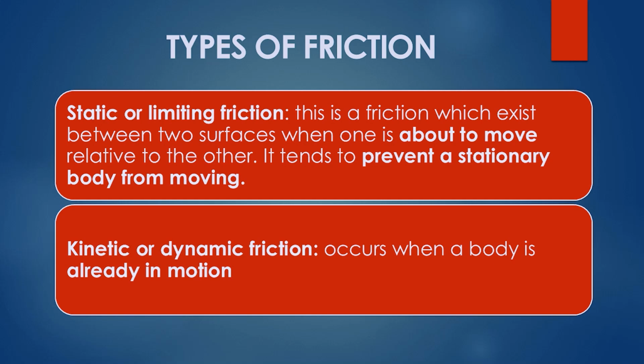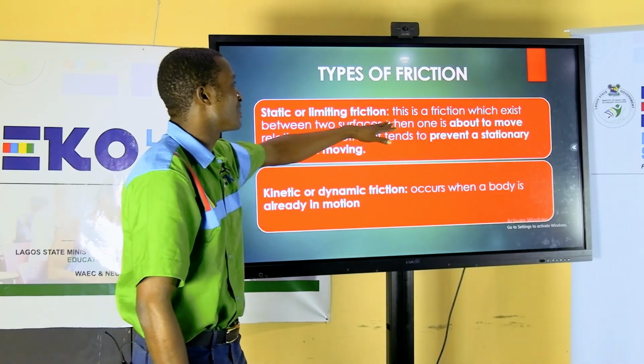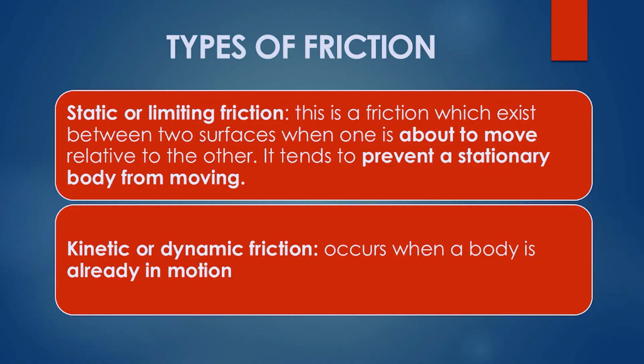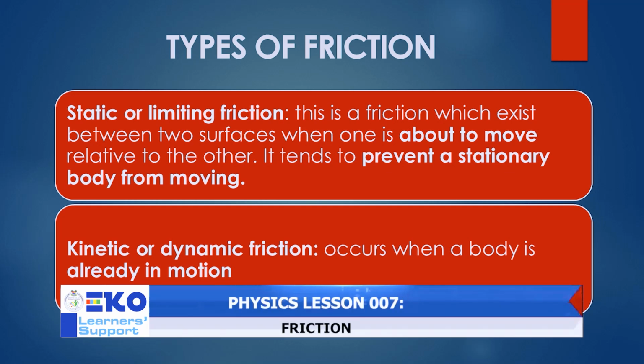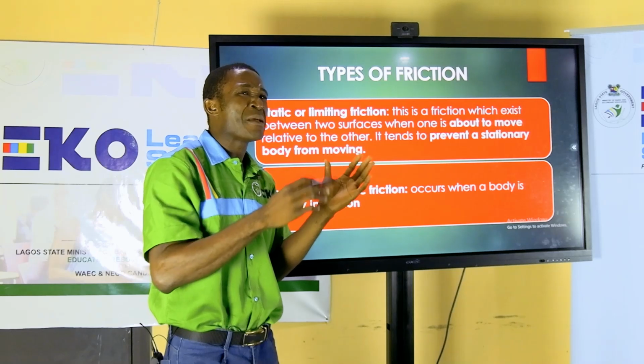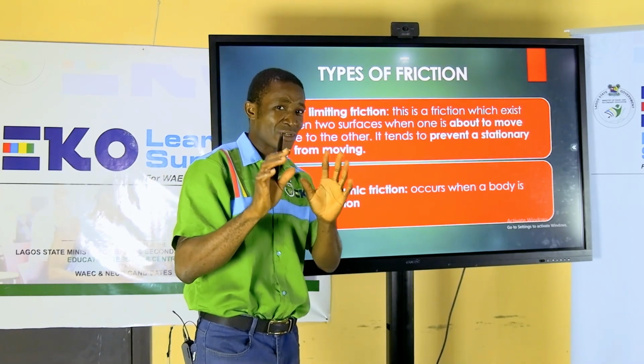So when we talk about static friction, we are talking about the friction which exists between two surfaces when one is about to move. Take note, it has not moved. Once it starts moving, that means that object is in motion, then it becomes kinetic. But when the object is about to move, I'll give you an instance, just follow.